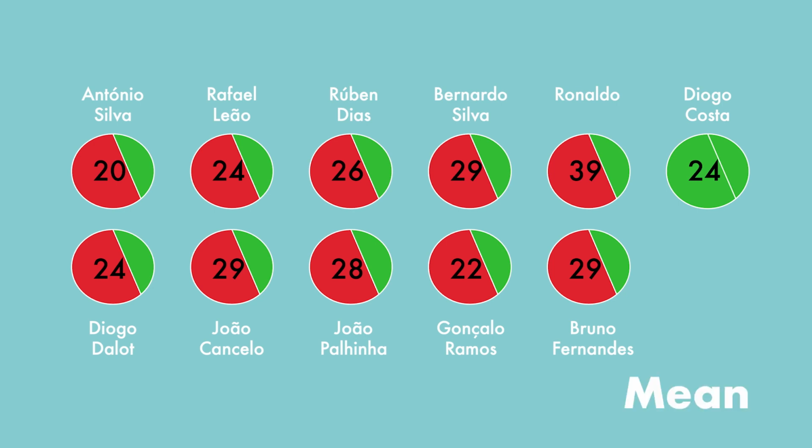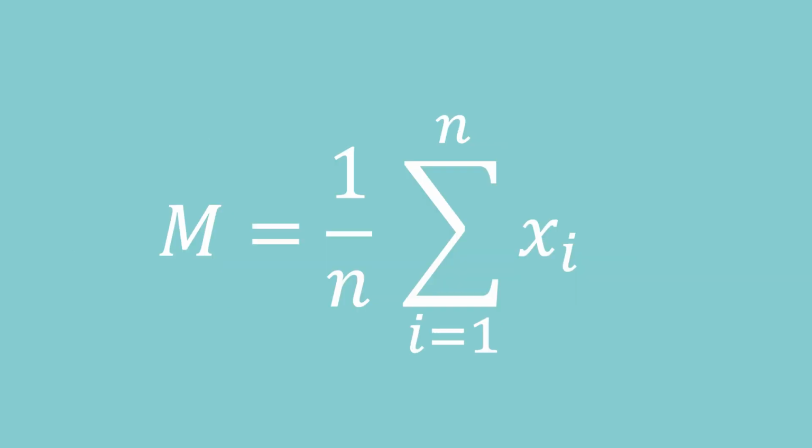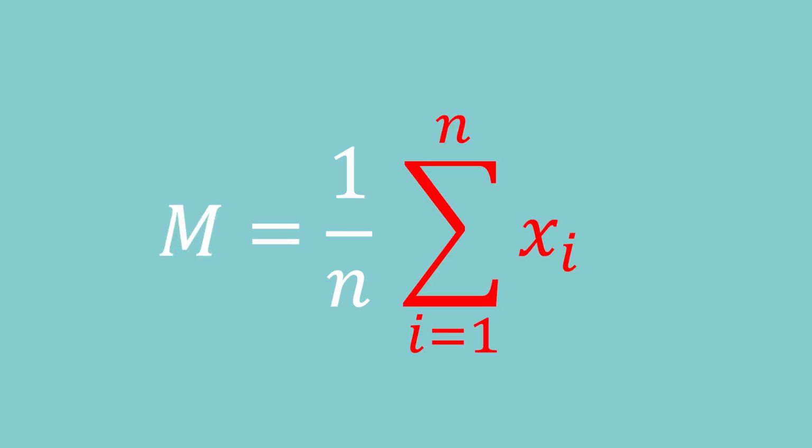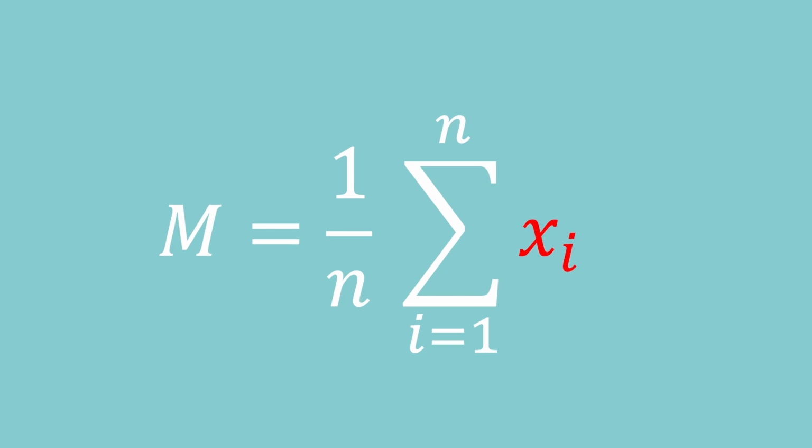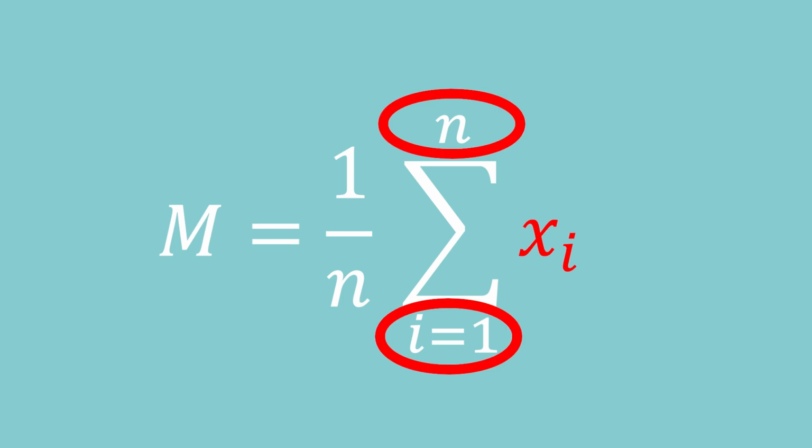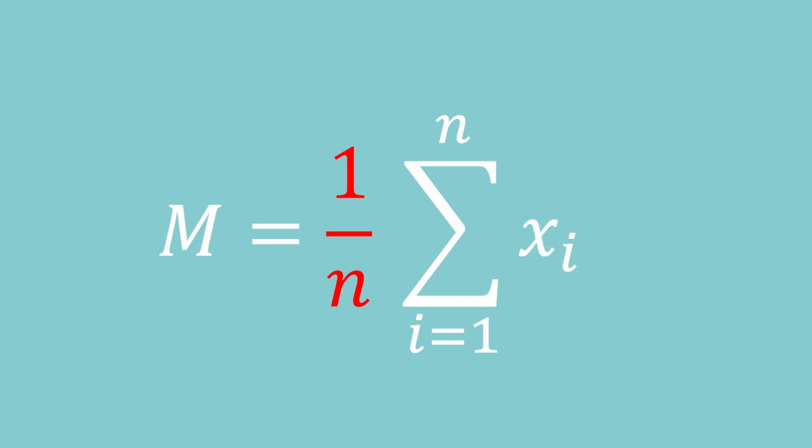We can use the mean to try to answer this question. How to calculate the mean? Here we have this formula. The result of the average is nothing more than the sum of the individual values x_i, in which i varies between 1 and the total number of elements, which is then divided by n, the total number of elements.